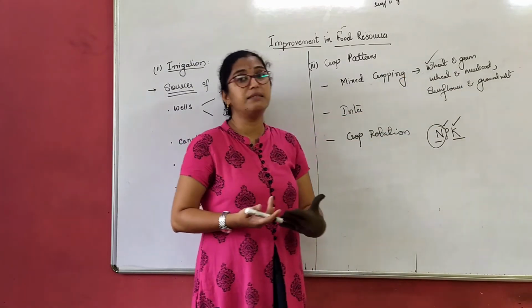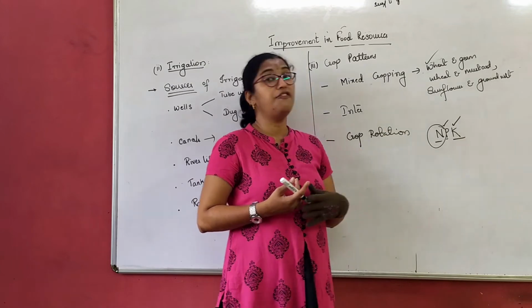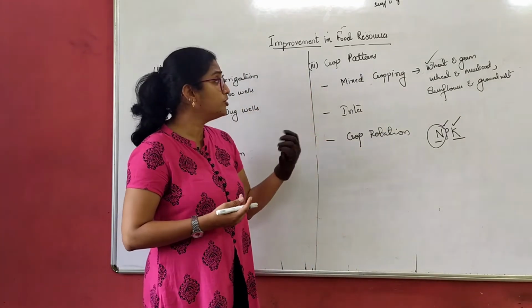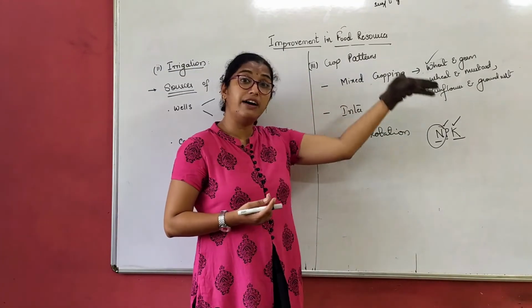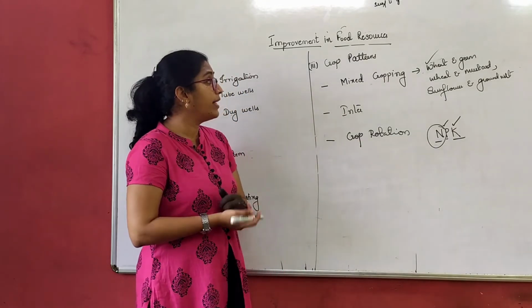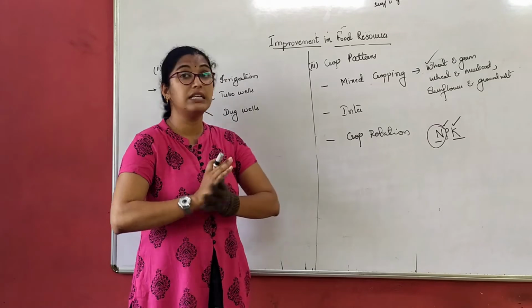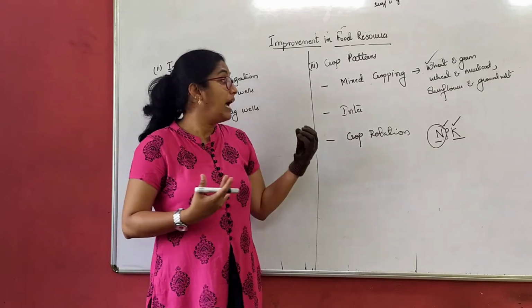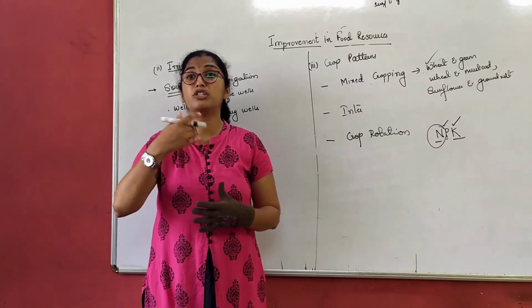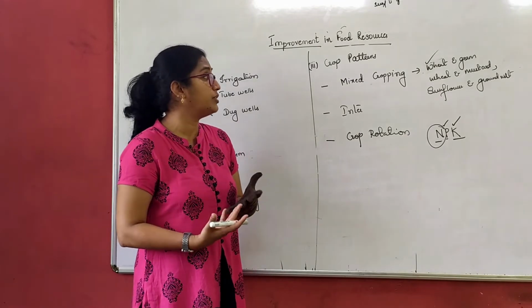It could be wheat and mustard. It could also be sunflower and groundnut. So did you understand what the advantages of mixed cropping are? One thing is, the nutrients that a particular crop requires are equally distributed, and the soil is fertile because the soil gets all types of nutrients.